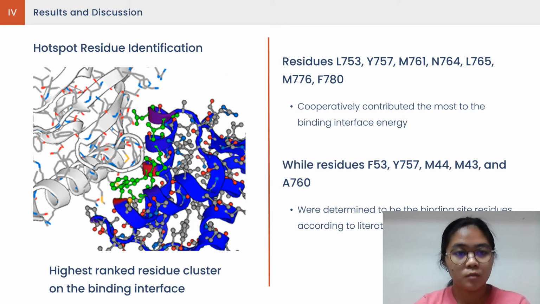The peptide design was done by determining binding residue hotspots in the PPI target complex using the BAlaS alanine scanning web server, which was used to conduct interface alanine scanning and cluster residue hotspot prediction, in order to determine which cluster of residues cooperatively contribute the most to the interface binding energy. The shown interface contains the residues L753, Y757, M761, N764, L765, M776, and F780, which were located within ANAPC2 and cut out to form the clamp-plate strand. In addition, a literature search was done in order to determine the binding site of ANAPC2 to UBE2C.